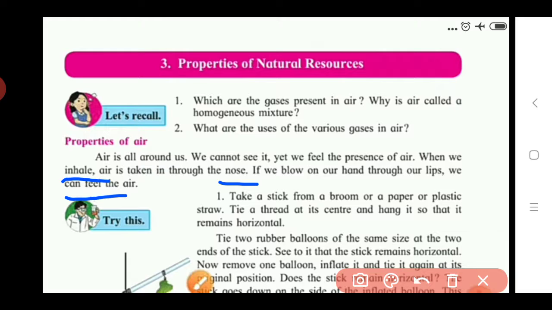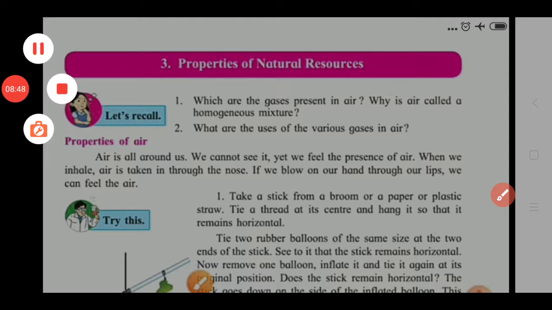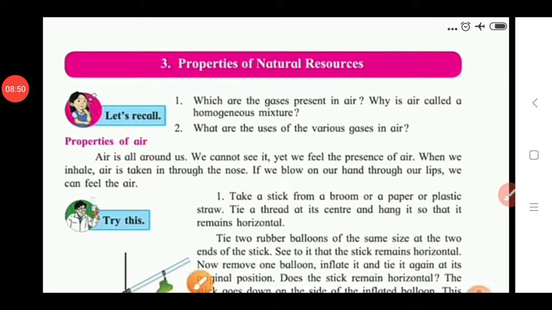Okay, so to study this further, we see the next activity. Let us see the first activity. Try this.